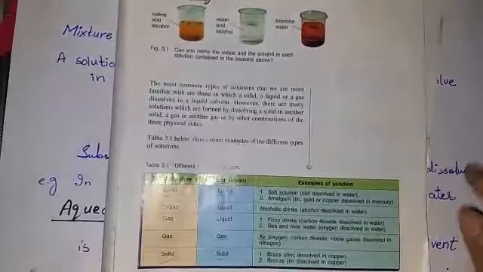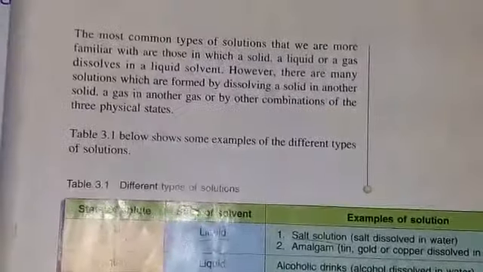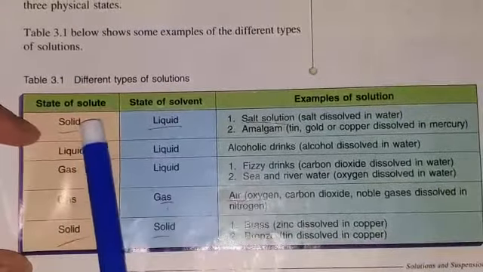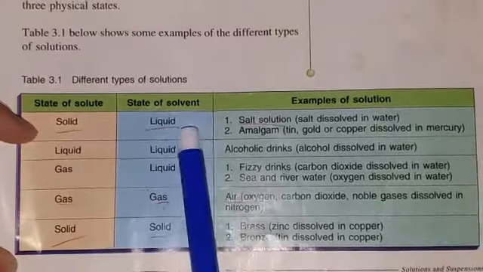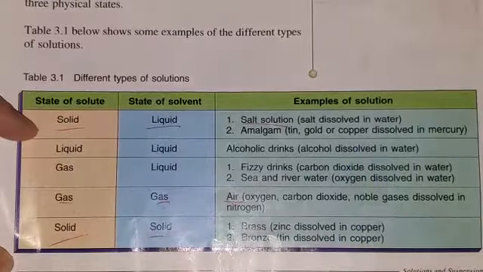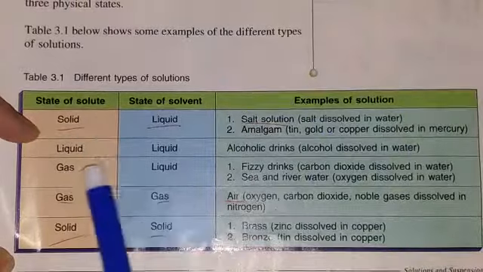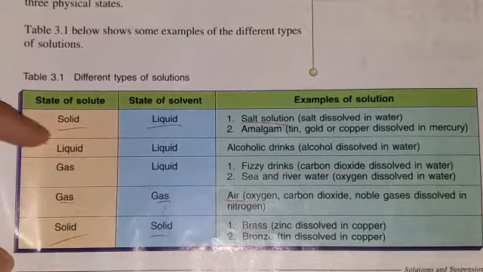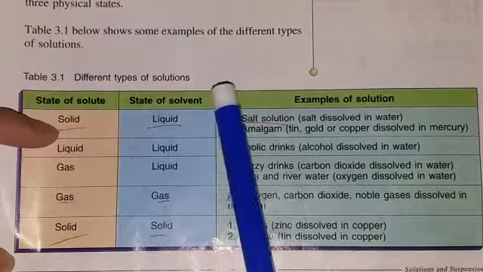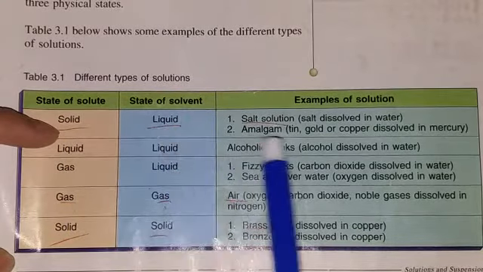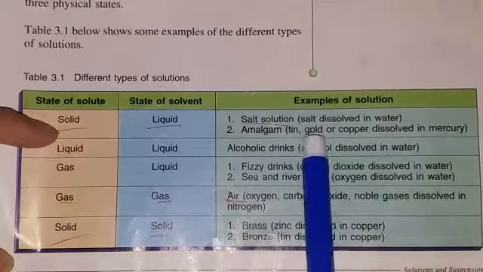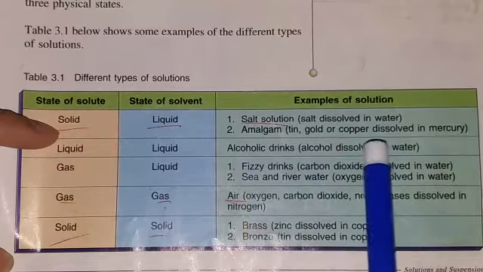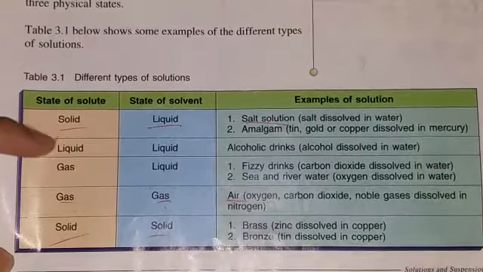Open your books, page number 19. Students, this table shows us the types of solution. We have different states of solute, different states of solvent, and then examples. As you all know, we have three states of matter: solid, liquid and gas. If the solute is solid and the solvent is a liquid, then examples are salt solution, that is salt dissolved in water, and amalgam, meaning tin, gold, copper dissolved in mercury.